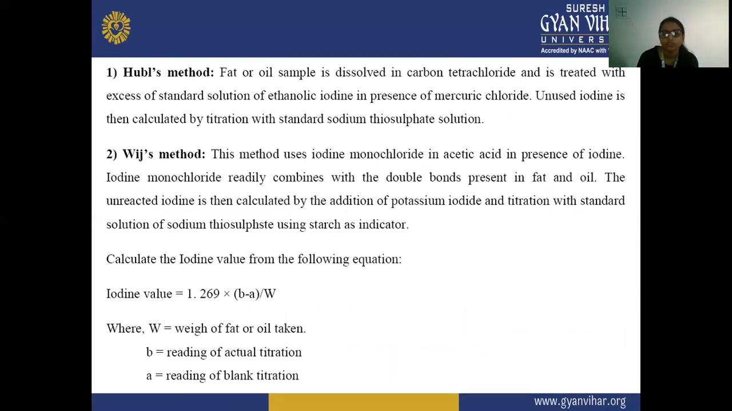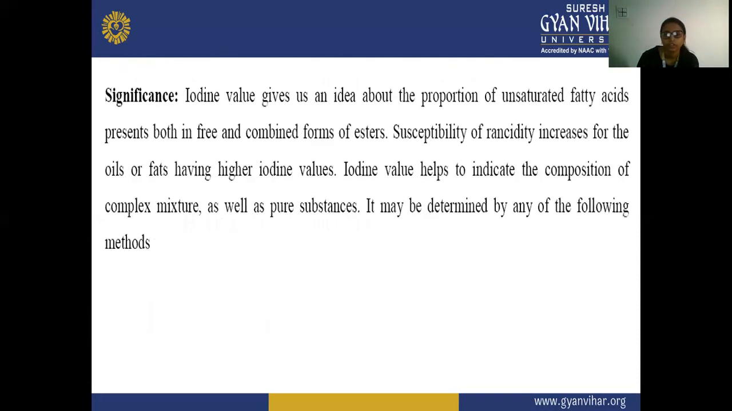Next, the Hübl method. Here the fat or oil sample is dissolved in carbon tetrachloride and treated with an excess of standard solution of ethanolic iodine in the presence of mercuric chloride. The unused iodine is calculated by titration with standard sodium thiosulfate solution. Next is the Wijs solution method. This method uses iodine monochloride and acetic acid. The iodine value is calculated from the following equation: 1.269 into B minus A upon W, where W is the weight of fat or oil taken, B is the reading of the actual titration, and A is the reading of the blank titration.